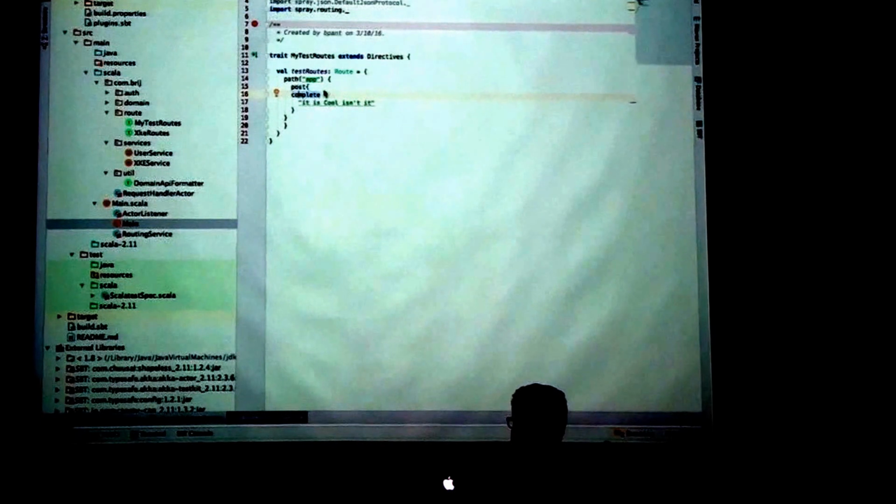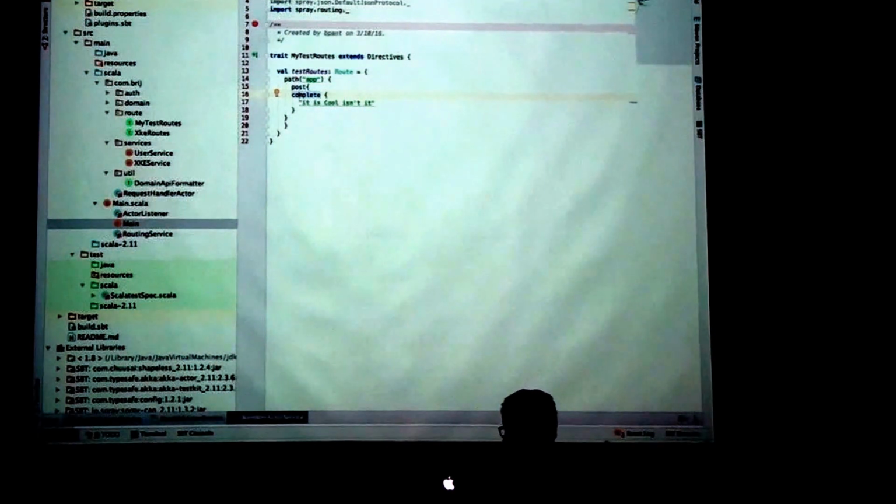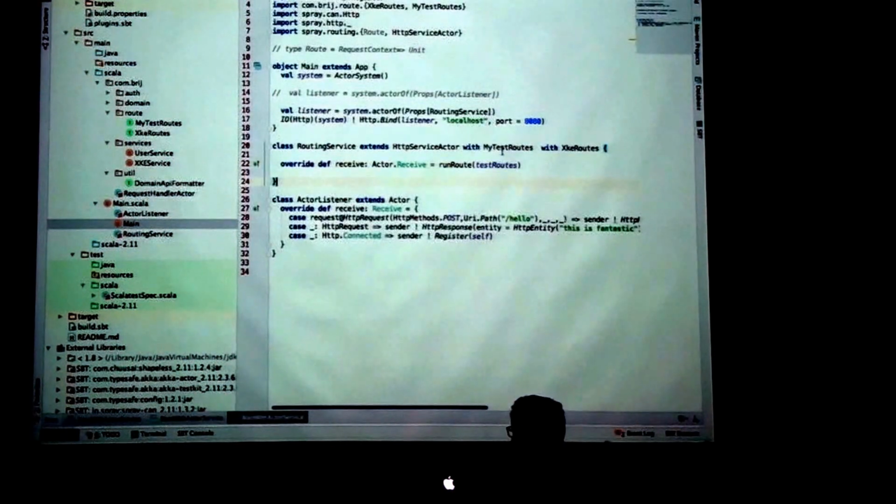Where do you use this, the test, or how does your application know that? Okay, oh sorry, my bad. Here what we have done is we have passed the route to the run route method, which is the test route, which